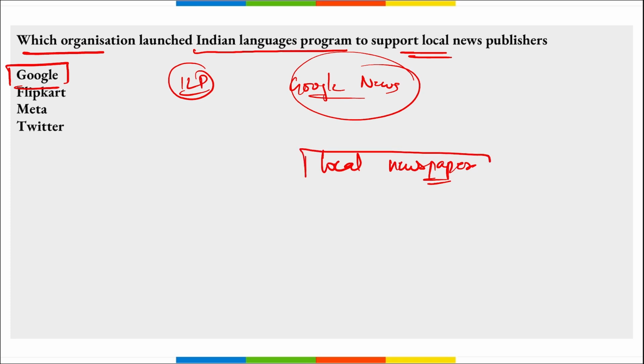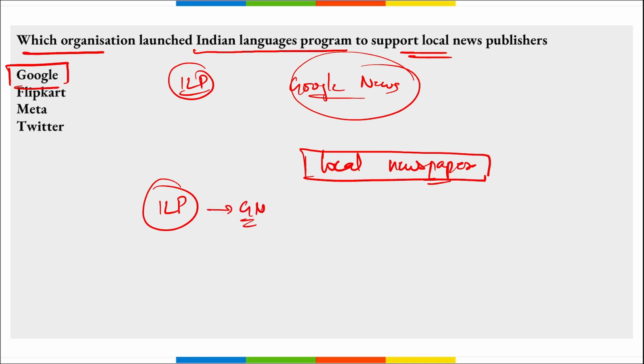In order to help local newspapers to grow, to improve their digital game and to reach more readers, Google has partnered with these local newspapers, right? And remember, they have launched this Indian language program under their Google News initiative.